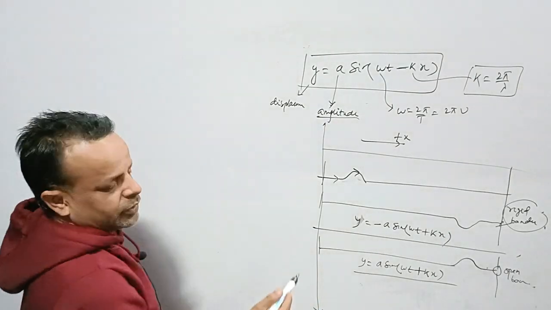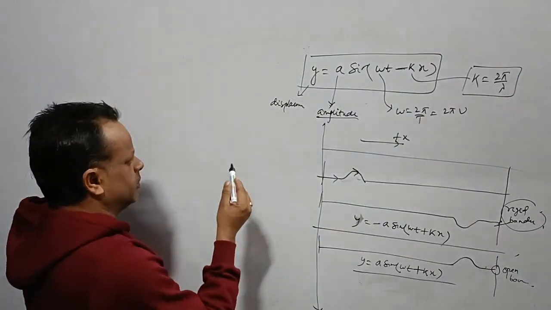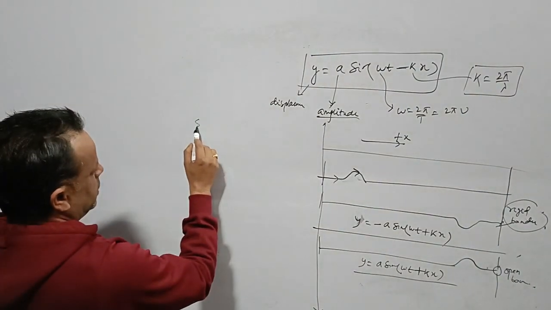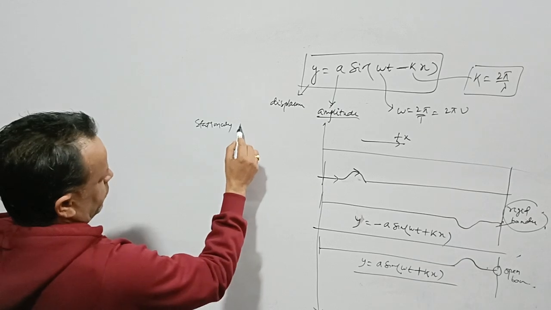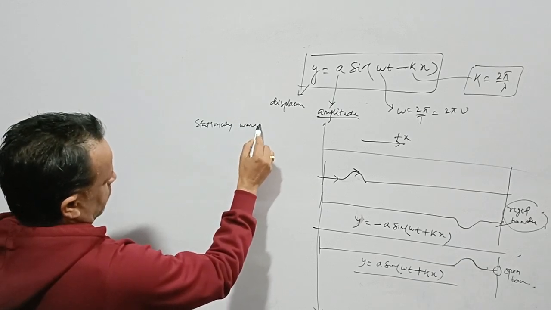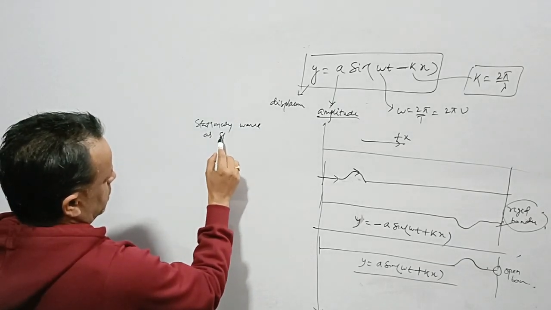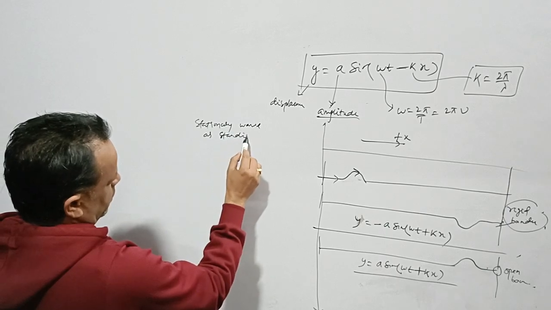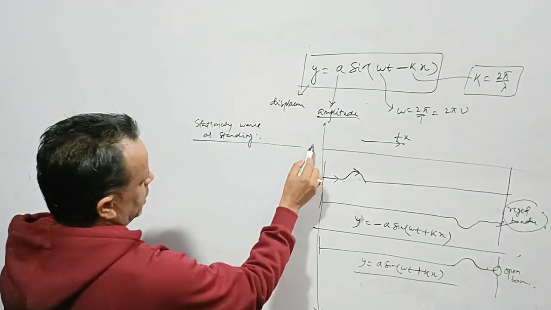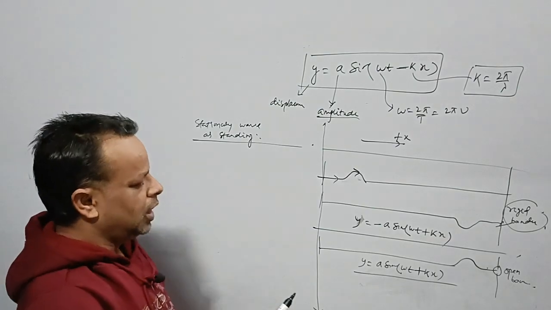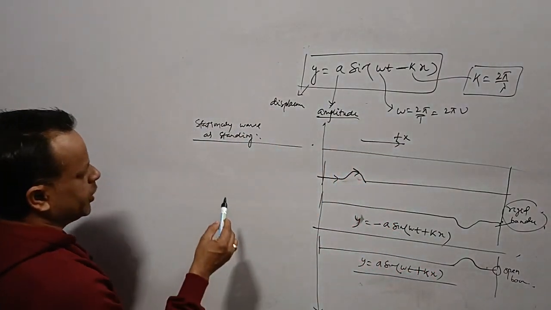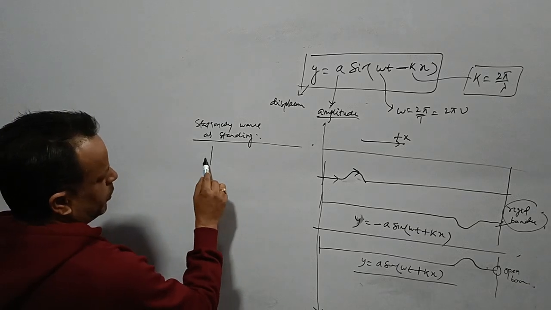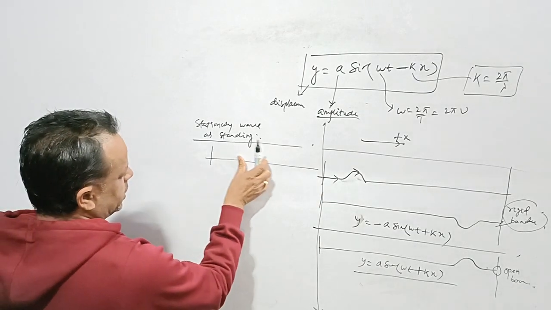Now we'll talk about what a standing wave or stationary wave is. What is that? A stationary wave, or standing wave. We say that if two wave trains have the same frequency, same wavelength, same amplitude, but they move in opposite directions, then what will happen? We'll get a standing wave.